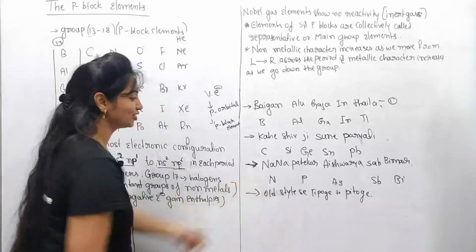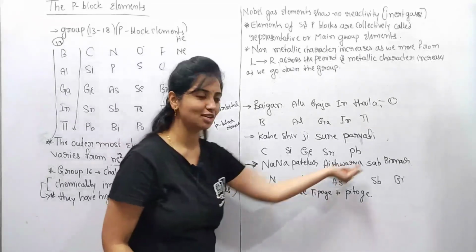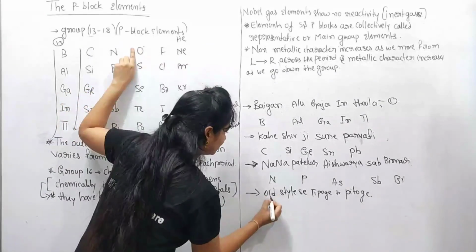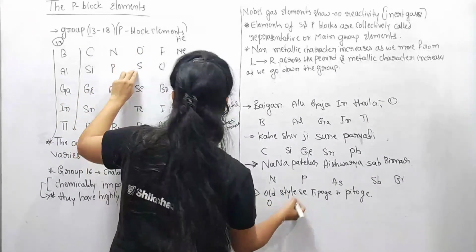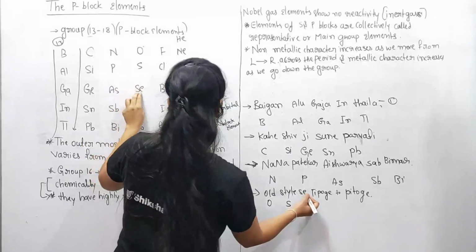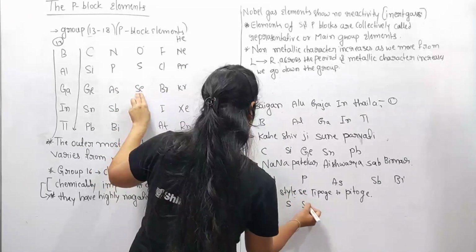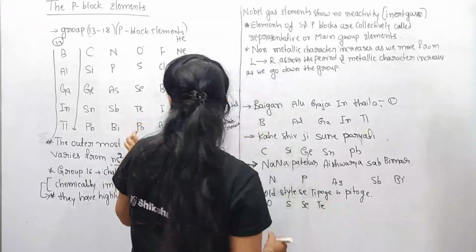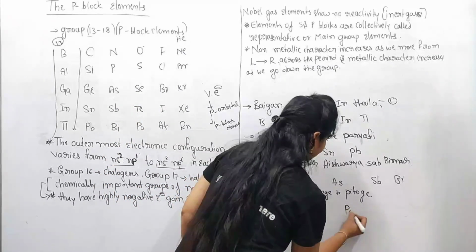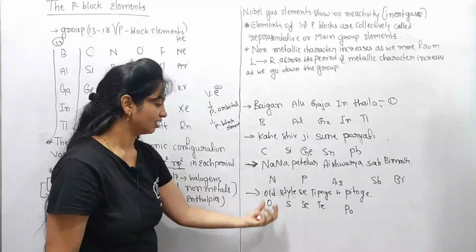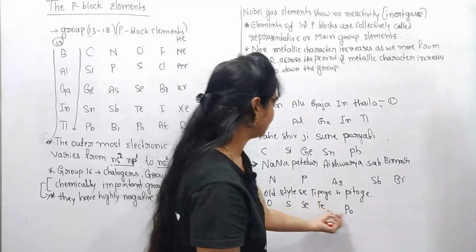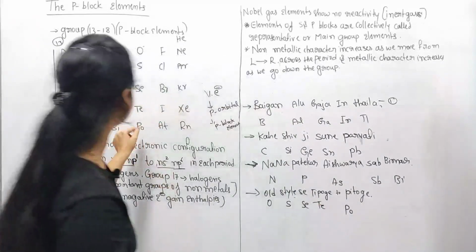From Old I took oxygen, Style is sulfur, Se is selenium, Tipoge to is tellurium, Pitoge is polonium. So oxygen, sulfur, selenium, tellurium and polonium.